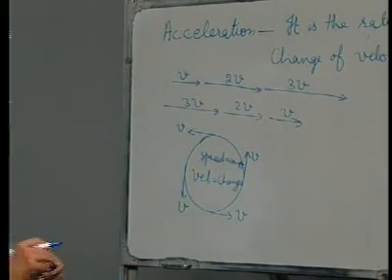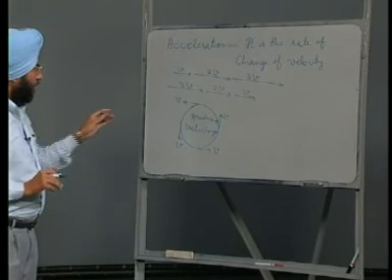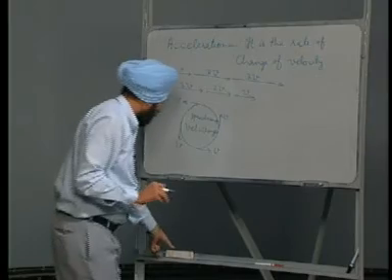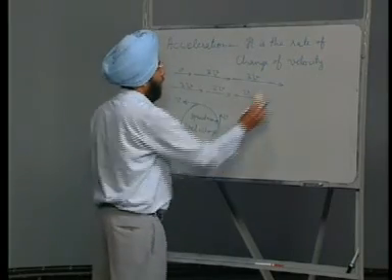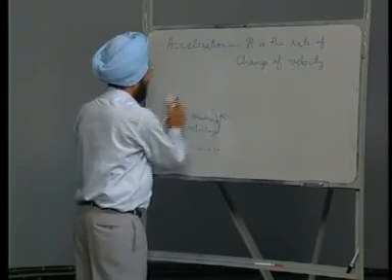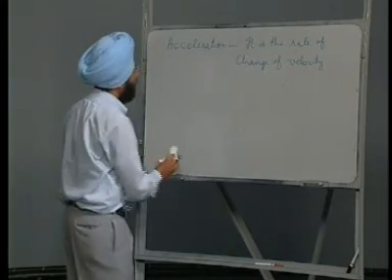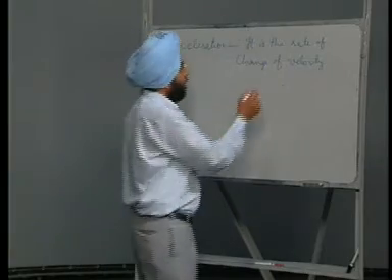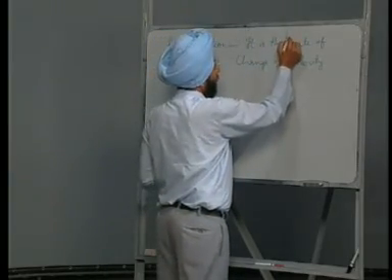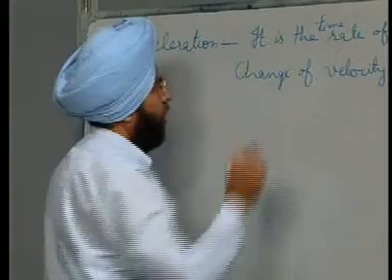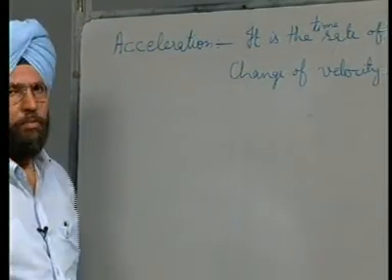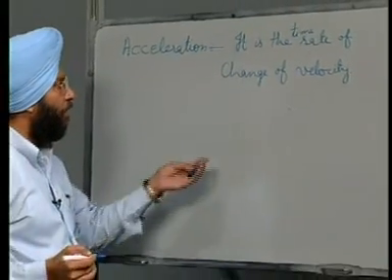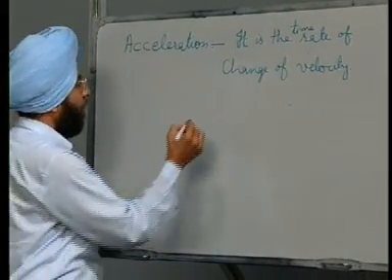So, all these cases are cases where motion is non-uniform or acceleration is taking place. Now, acceleration is the time rate of change of velocity. Velocity can be changing in magnitude, in direction, or both can be changing.